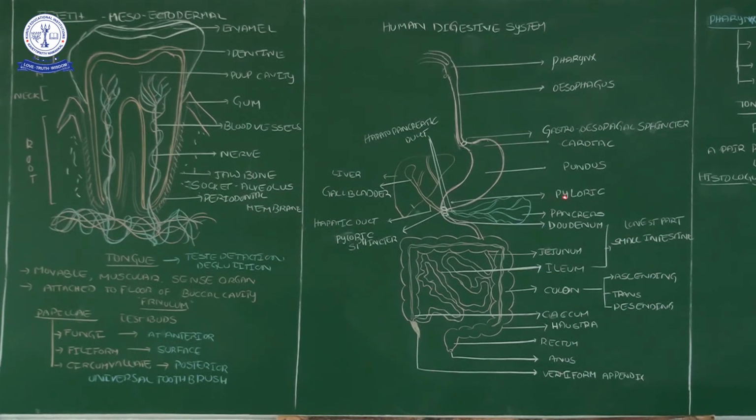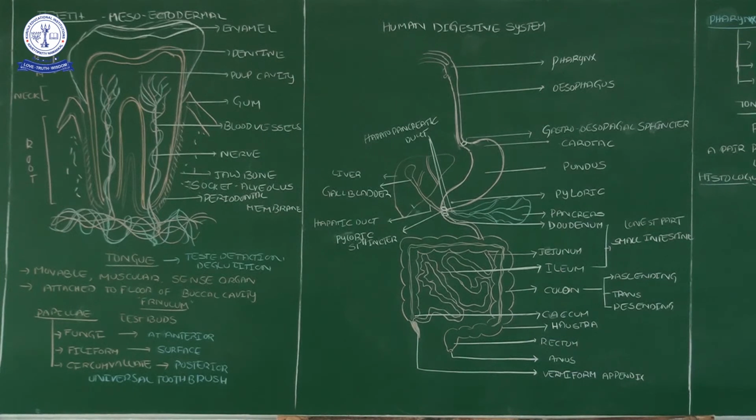The pyloric stomach leads to the next part, the small intestine. The beginning part of the small intestine is the duodenum. In between the stomach and small intestine, one more sphincter is there.